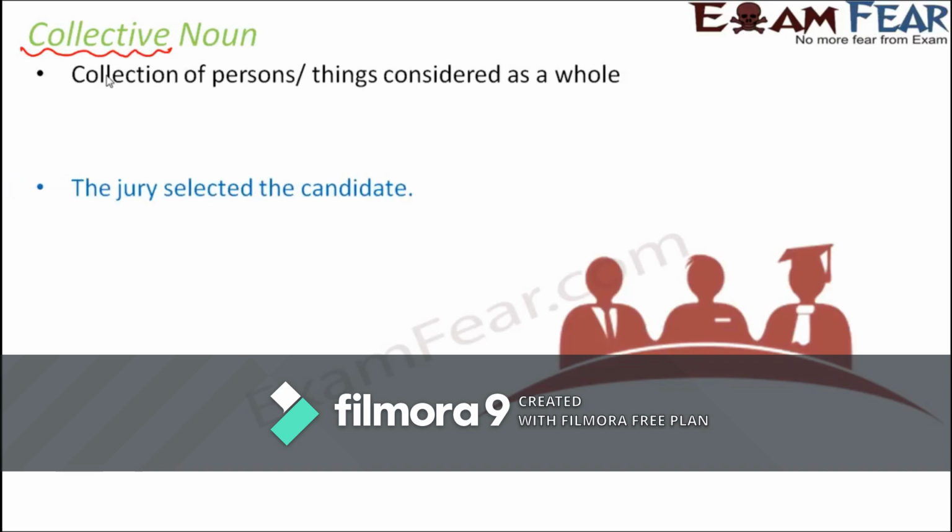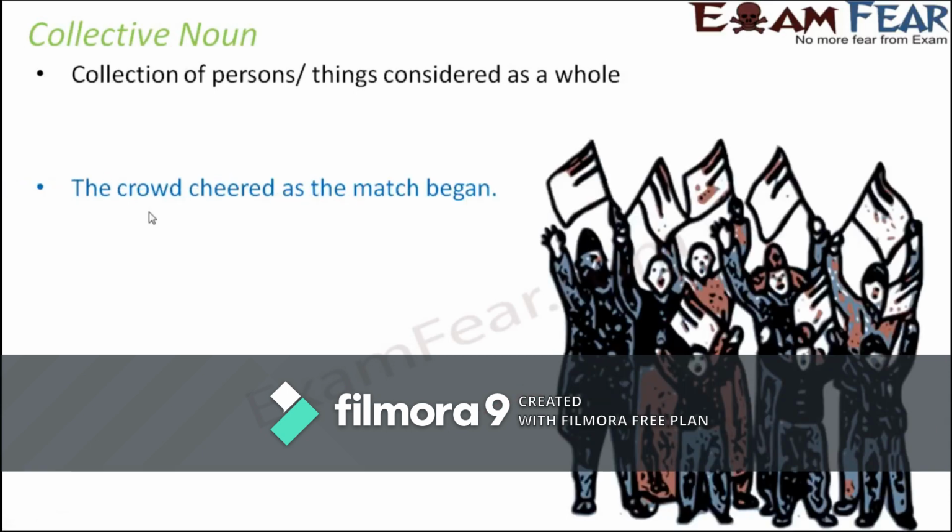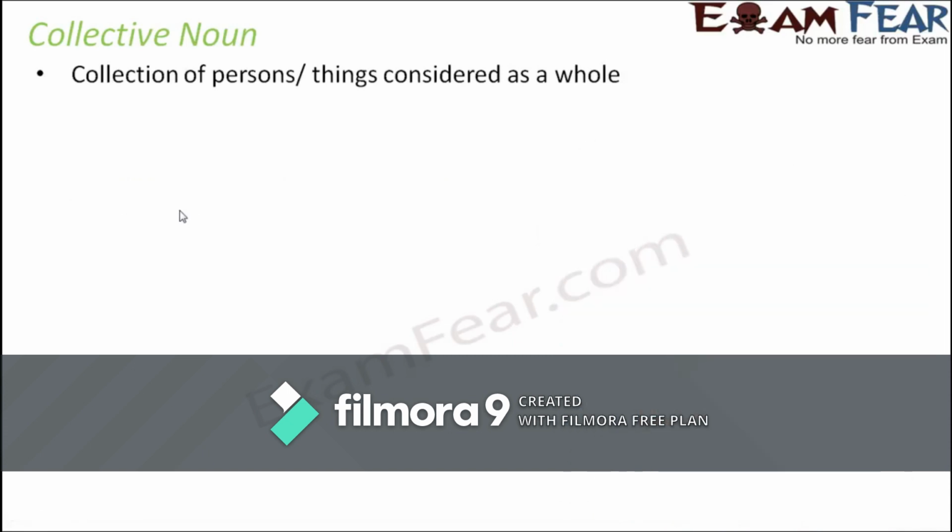The jury selected the candidate. Here the word jury represents a team of judges, that is a group of judges. Jury is never one person. Jury is always multiple people together, right? So jury is an example of collective noun. Let's look at the next example. The crowd cheered as the match began. Here crowd again represents a group of people. However, crowd as the word as such is considered as a whole. So crowd is again an example of a collective noun.